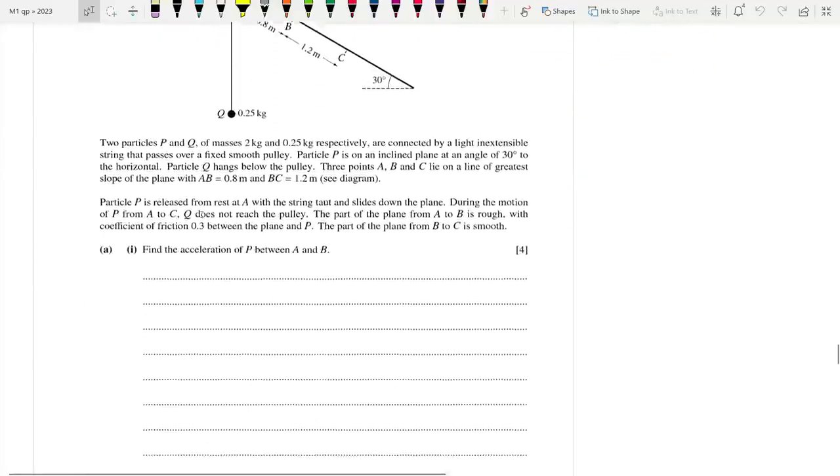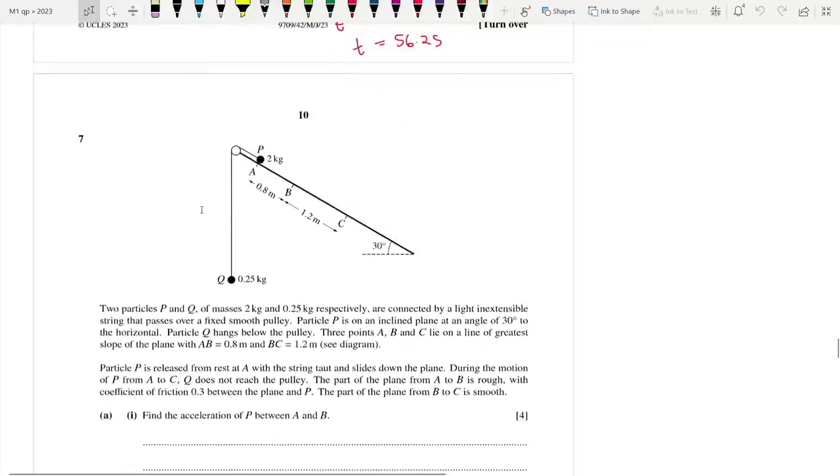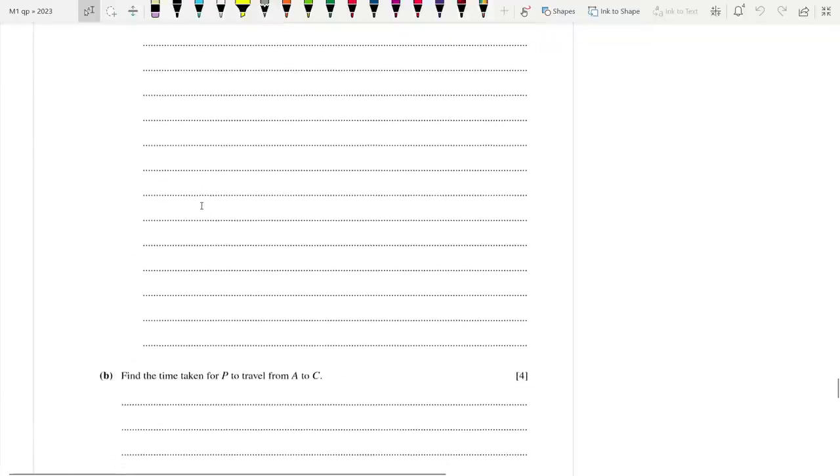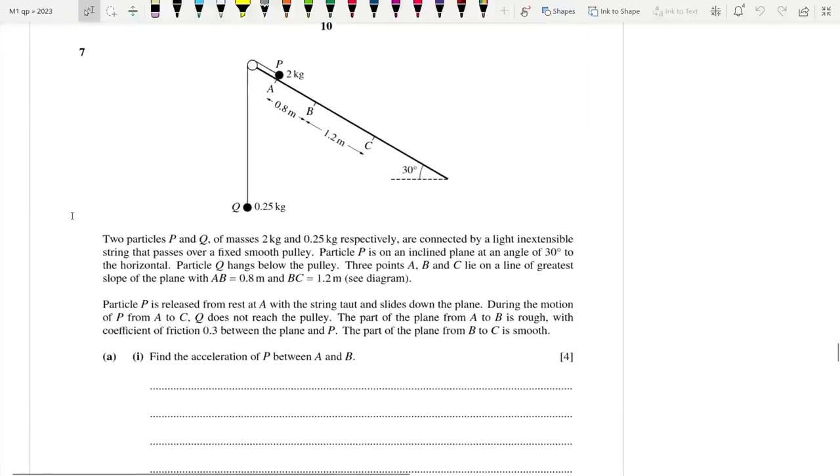Off we go to the last question of the day. It's question number 7. It has 4, 9, 13 marks. Okay, let's end this. Two particles, P and Q, of masses 2 kg and 0.25 kg respectively, are connected by a light, inextensible string that passes over a fixed smooth pulley. Particle P is on an inclined plane at an angle of 30 degrees to the horizontal. Particle Q hangs below the pulley.